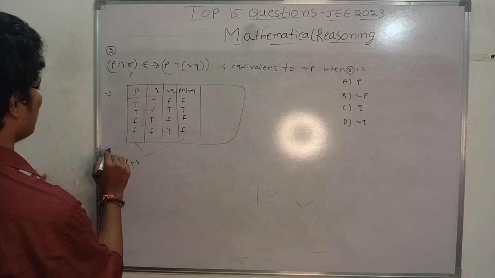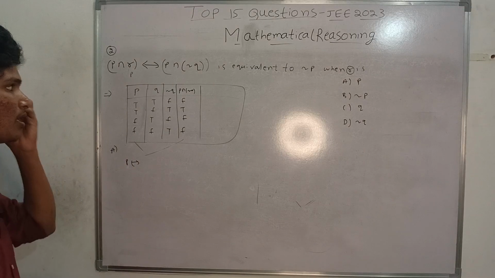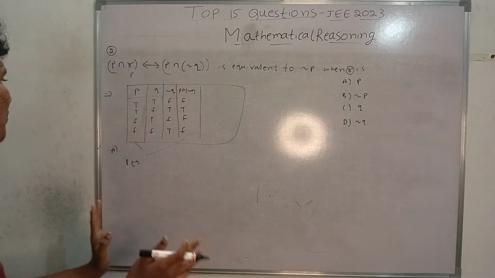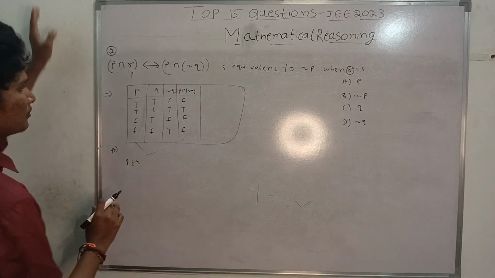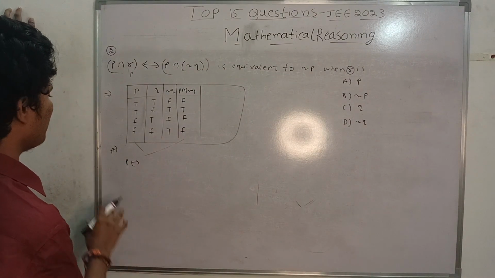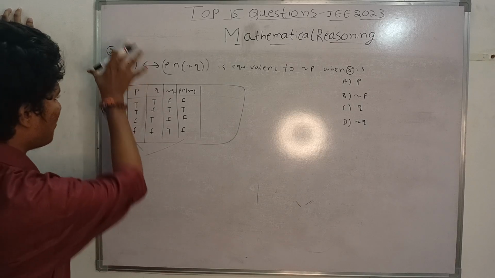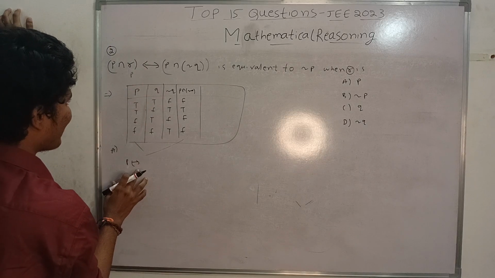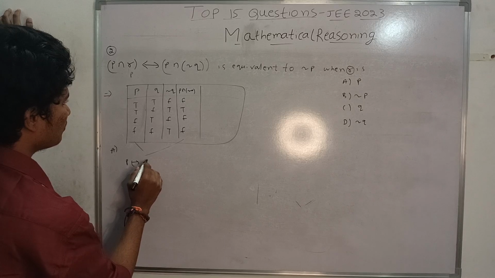The first option I am checking. Why am I checking the option here? Because the right side part I already completed, and the left side part I have to complete. This statement I have to get as negation P. So when will I get negation P? Suppose I take P here, that is the complete statement P. P biconditional this statement is this one.